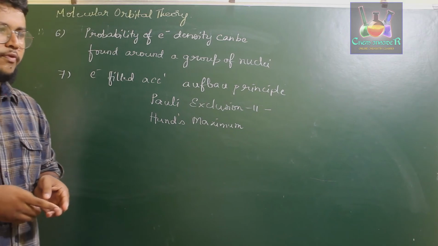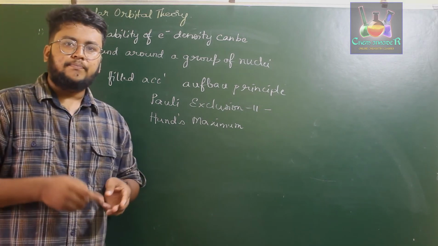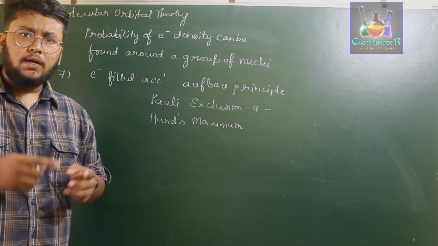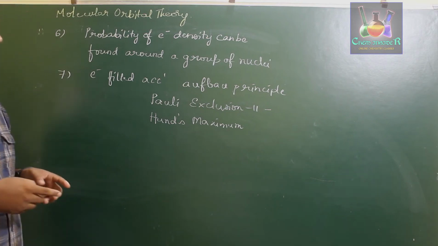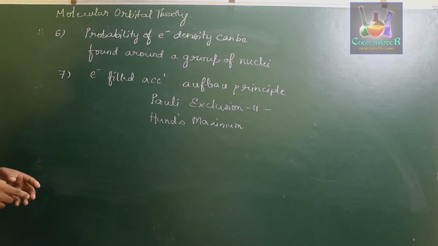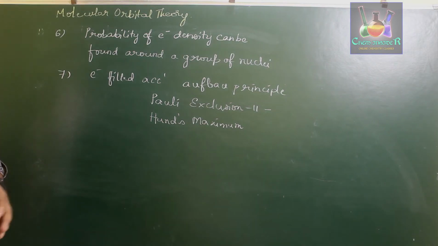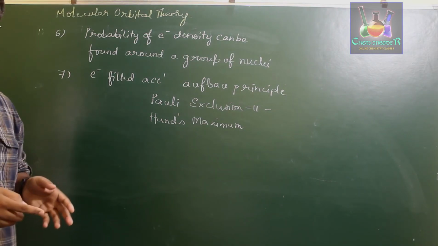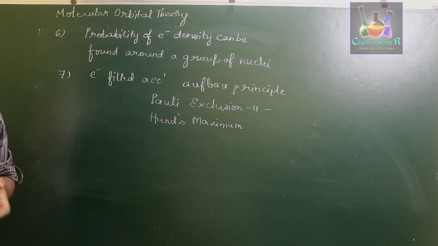And if you consider the fifth point, when you consider the bonding molecular orbital, it has less energy when compared to the anti-bonding molecular orbital, therefore it is more stable.